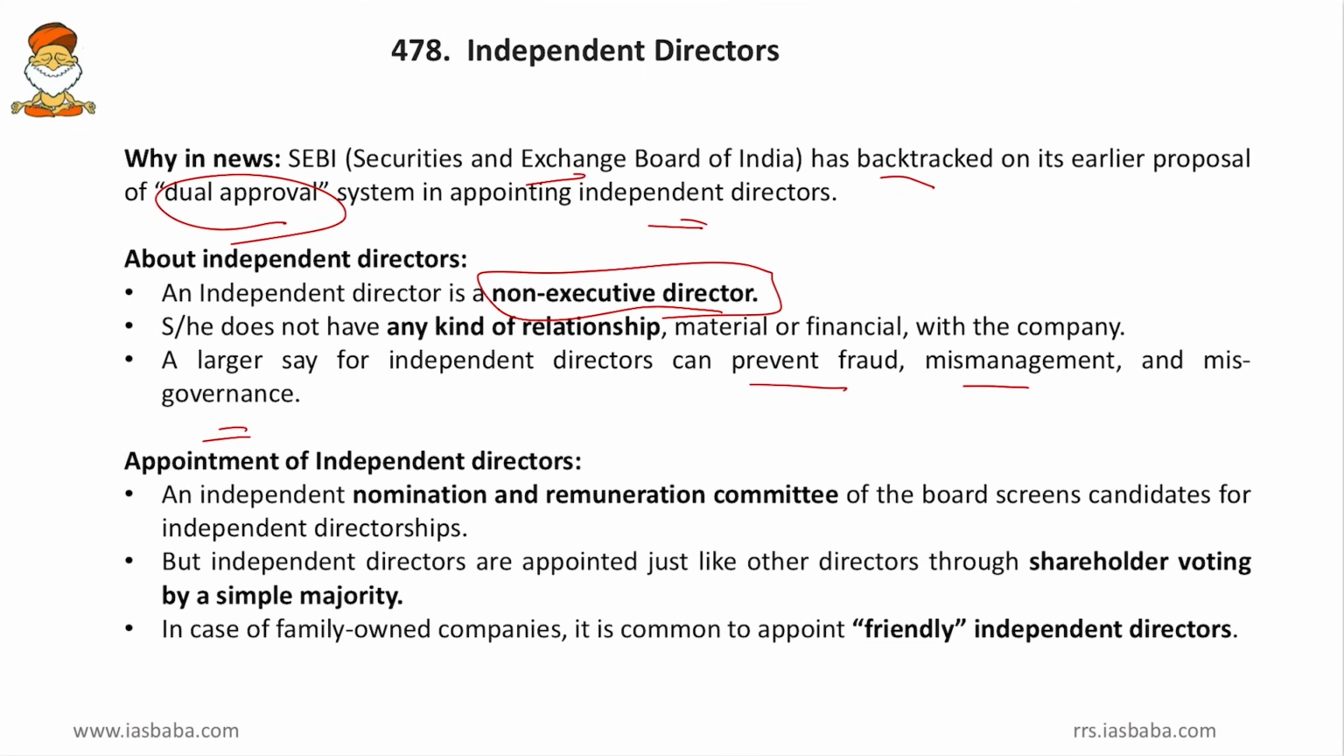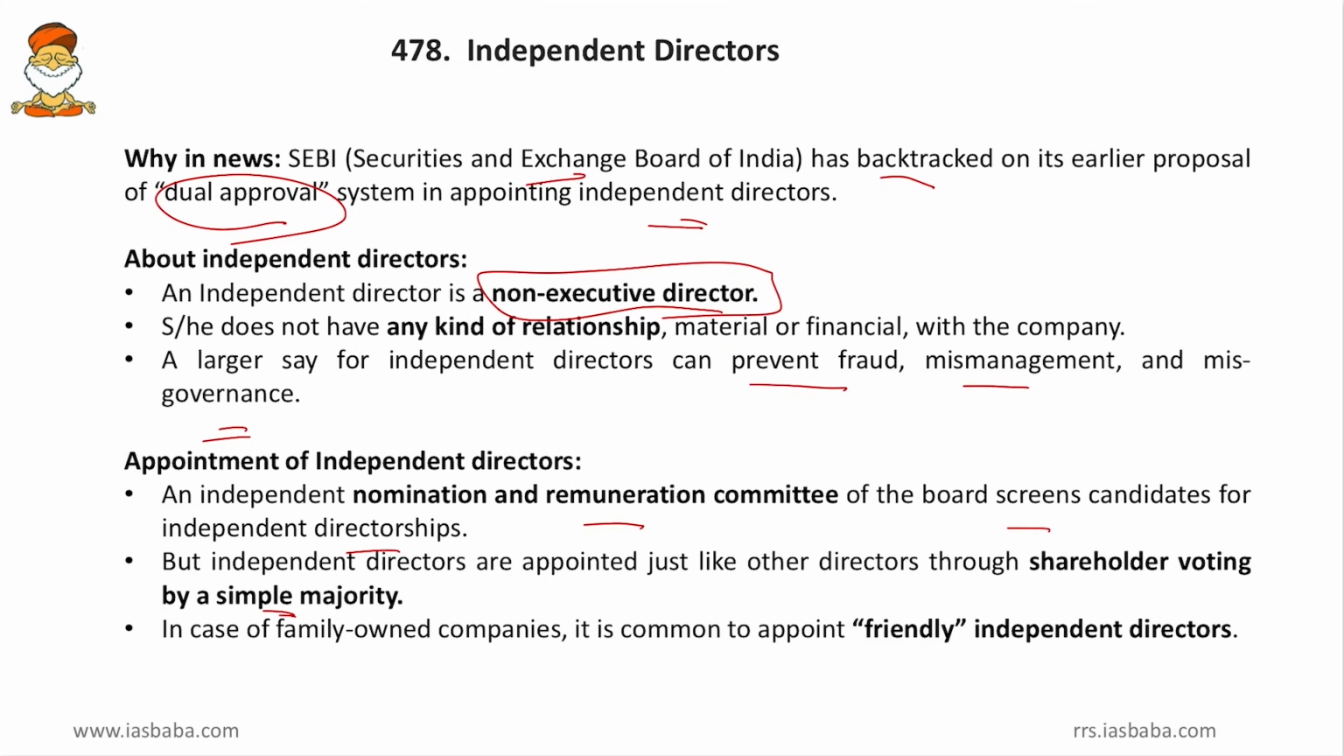And then coming to appointment of independent directors. An independent nomination and remuneration committee of the board screens candidates for the independent directorships. So there will be a nomination and remuneration committee in the board, and that committee will nominate or shortlist the independent directors, and those shortlisted independent directors are appointed just like other directors through shareholder voting by a simple majority. So each and every shortlisted independent director will be taken up and voted on by these shareholders, and if he wins the majority, he will become the independent director.